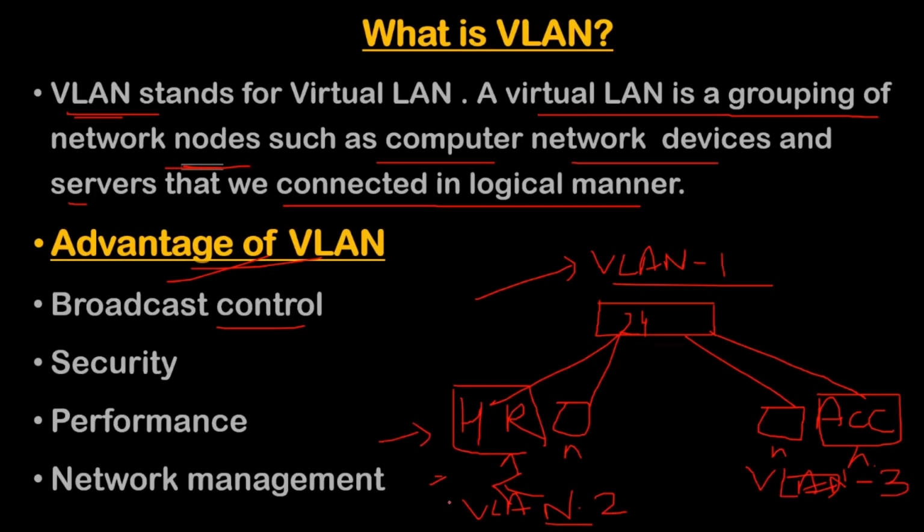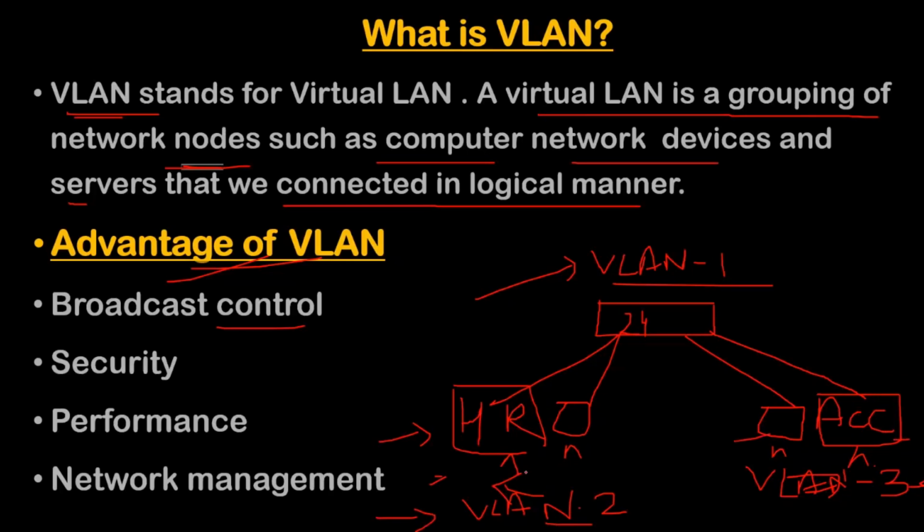Then I will add the first and second ports to VLAN 2, and the third and fourth ports to VLAN 3. After that, in VLAN 1 only ports 5 to 24 remain available, in VLAN 2 we have the first and second, and in VLAN 3 we have the third and fourth.